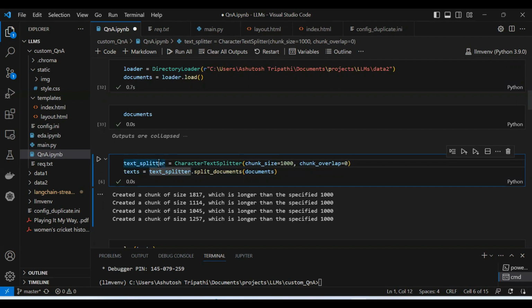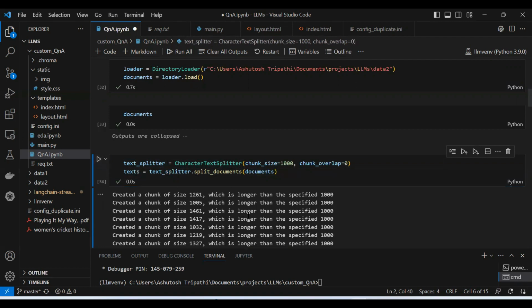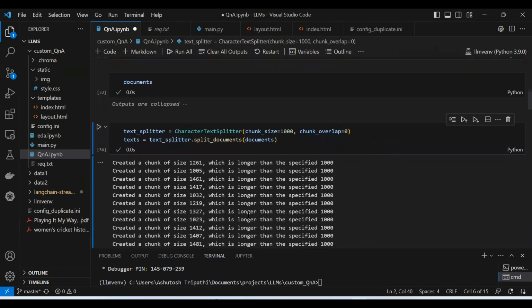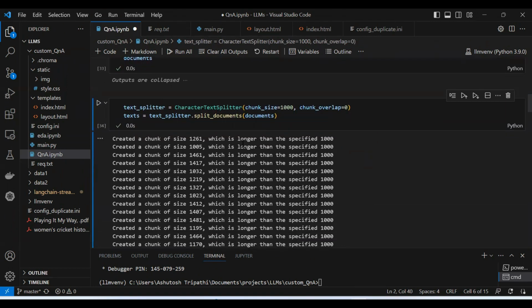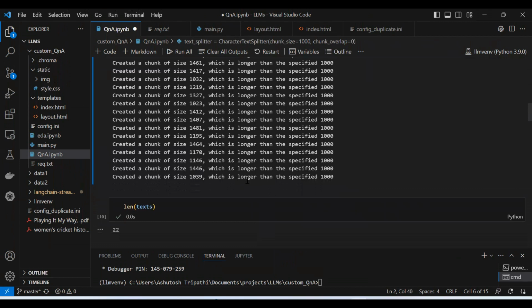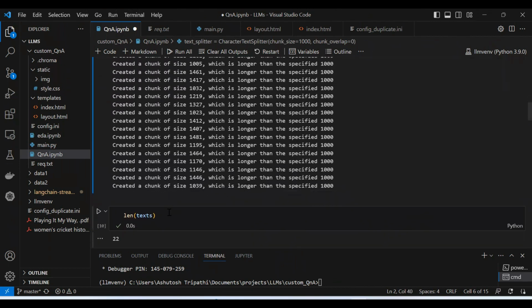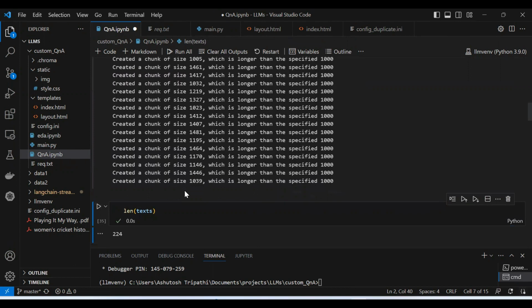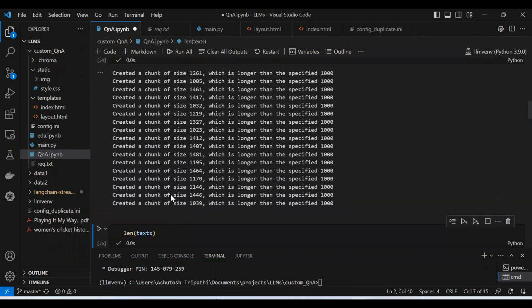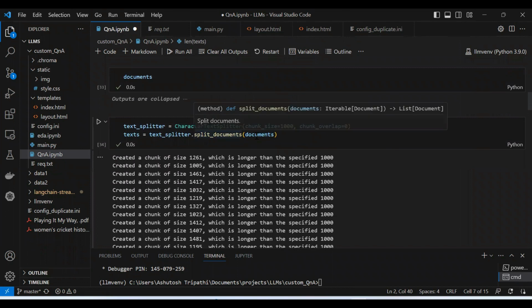Then text splitter, and then text splitter dot split. In the first line I've created the object with those parameters, and then finally I'm passing the documents which I want to split. The moment I run this, it will split those documents based on chunks. Here it is creating the chunks, and it is telling which is longer than the specified 1000, because we have specified this 1000. If I print the length of text, you can see how many records it has created, around 224. So 224 chunks it has created for that document.